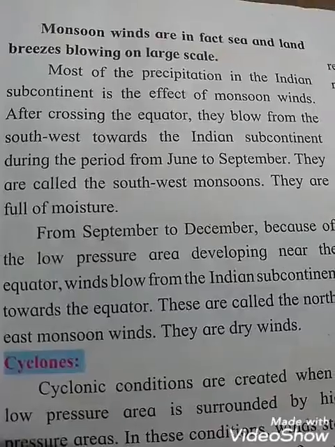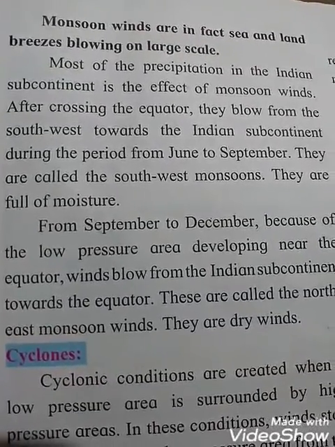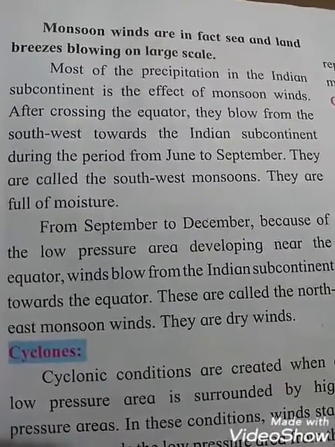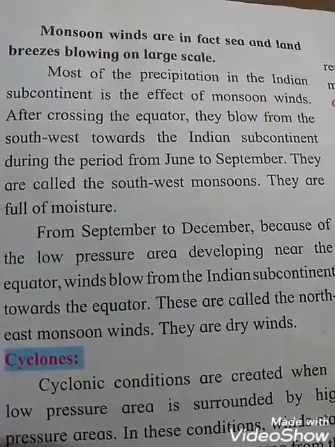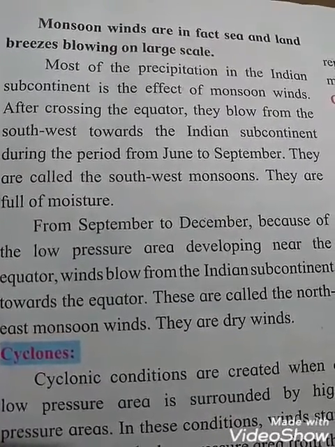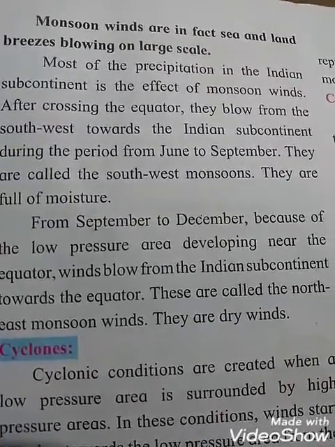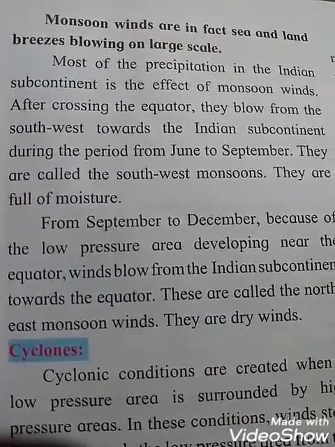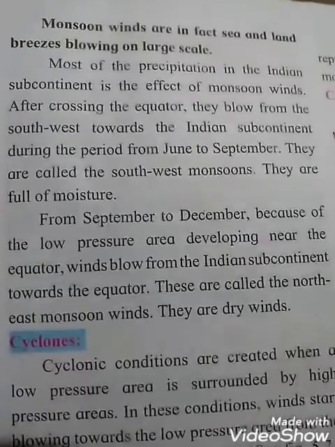Most of the precipitation in the Indian subcontinent is the effect of the monsoon winds. After crossing the equator, they blow from the southwest towards the Indian subcontinent during the period from June to September, and they are called the southwest monsoon. And see students, they are full of moisture.